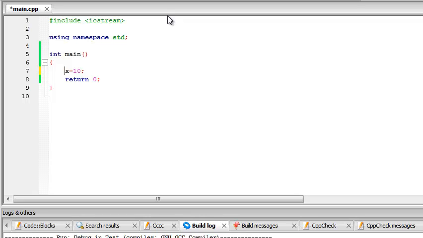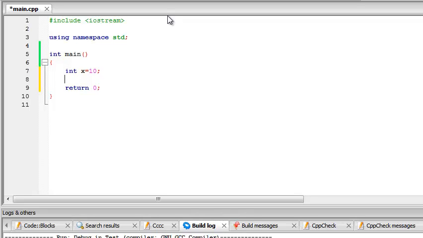Now in C++ we have to give a data type to a variable, like a character or an integer value. I'm not going into much depth into that right now. For now, all you need to know is about the integer data type. The integer data type stores any whole number. So x equal to 10 is a whole number, and the variable x is of integer data type and has the value 10.